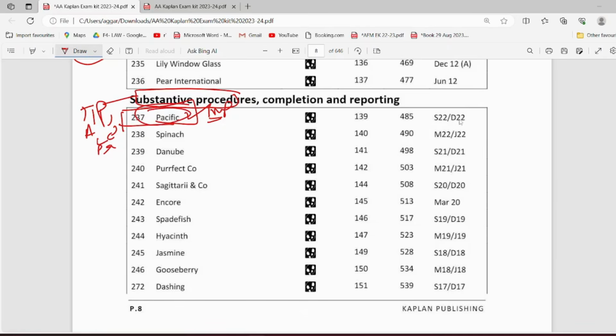So, a very important question, and this is a very latest question as well. This 238 Spinach company covers a major area: revenue is there, inventory is there, issue of share capital is there, like the substantive procedure. Of course, the reporting part is there in both the questions. So again, this is very, very important, and even your CAM paragraph is covered in this question. So I think this is a very important question.